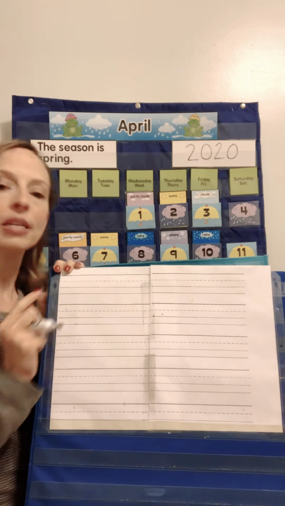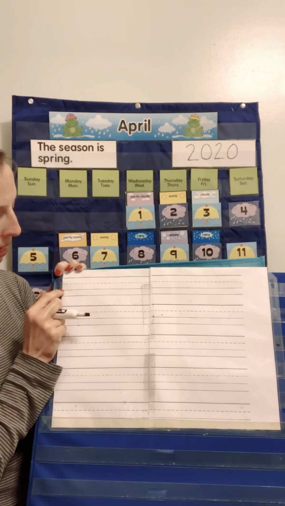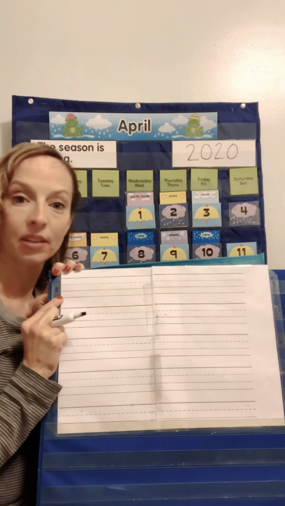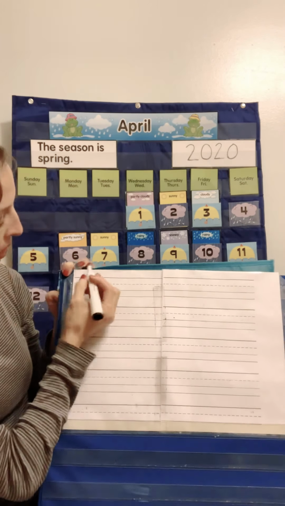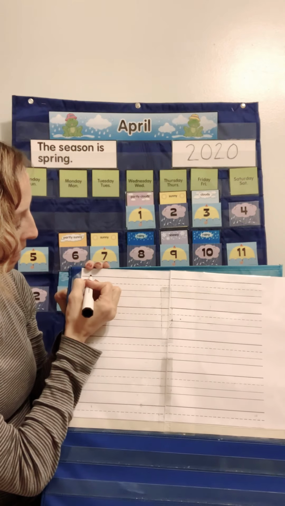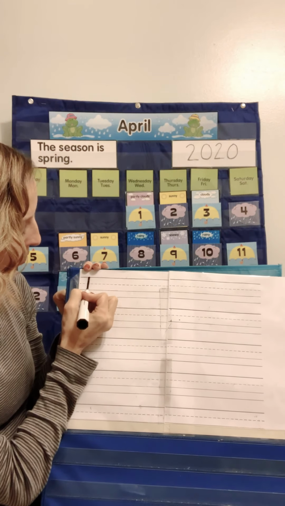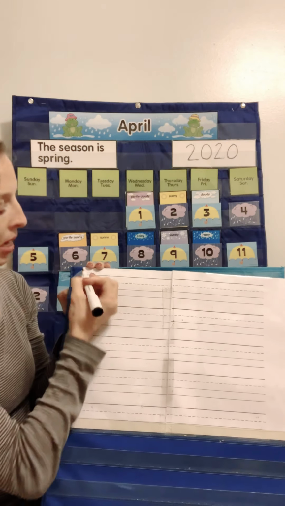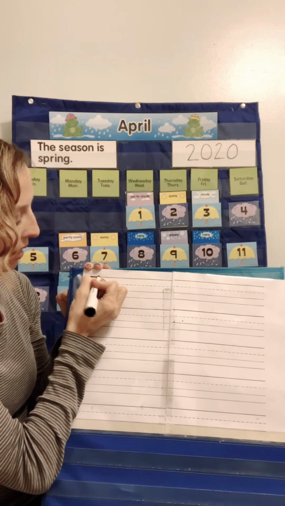Remember, we use our 4 lines. We use our sky line, our airplane line, our grass line, and our worm line. Okay, here we go. We're going to start up at our sky line and go all the way straight down to that grass line and stop. Then we're going to go across the sky line.